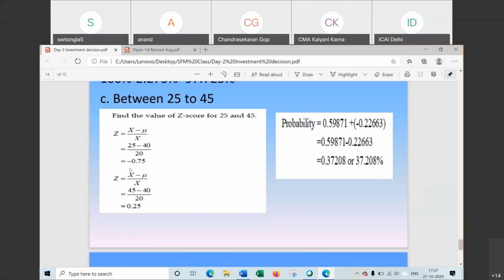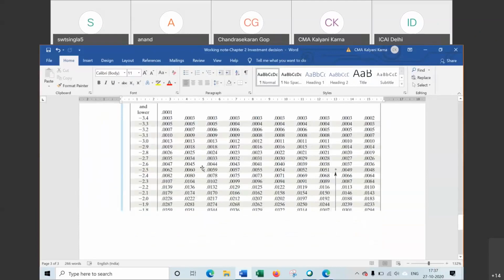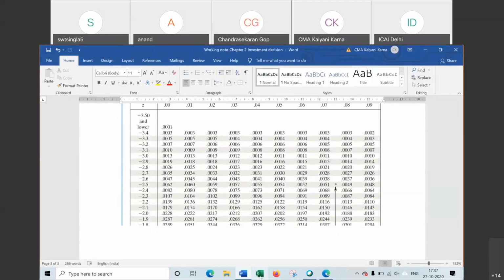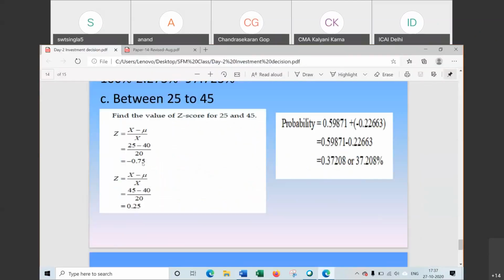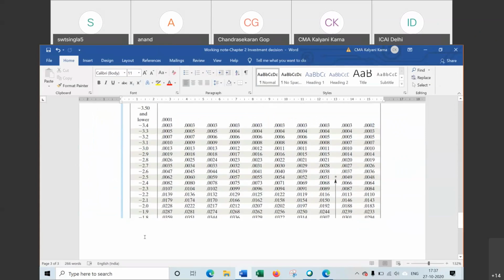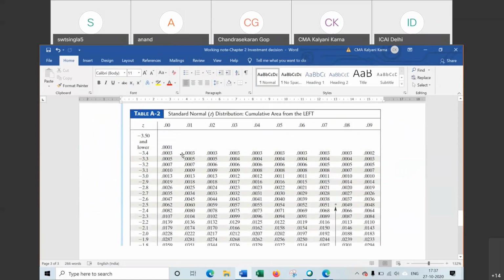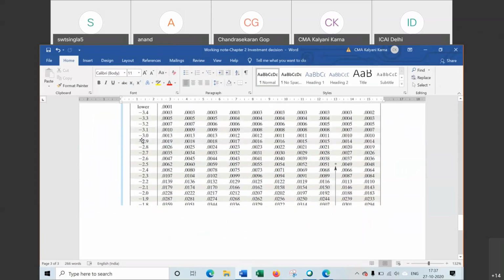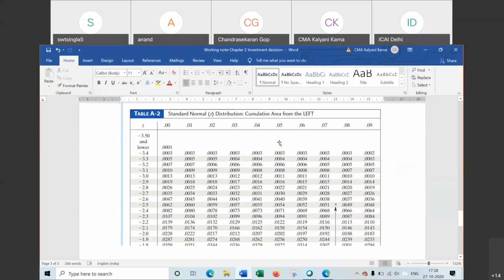Now for 0.75 we have to find this value in the Z table. How to find this in the Z table? This is minus, so we will look in the minus Z table. And how to look at it? It is 0.75, so you will find 0.7 there. You will come here, as started, and below it 0.7 will come, and in 0.7 you go to the fifth column. In this you have to select the range 0.7. As it comes downward, it will be 0.76, each one is given. So for 0.7 we will go for 5. We will come to this value because this is 0.75.